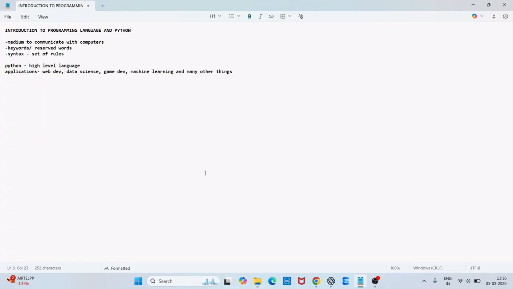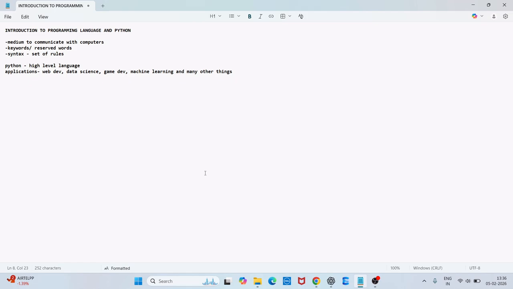Today we are going to see our new module, Introduction to Python Programming and Python Languages. Before proceeding, let's see what a programming language is. Why do we say programming language, and why not the English language? Because we are going to communicate with computers. The computer doesn't understand our normal English, so we need to write in a programming language.